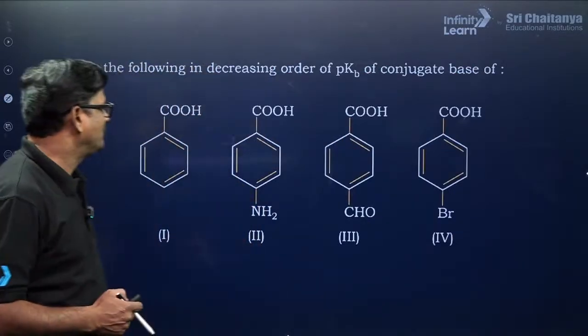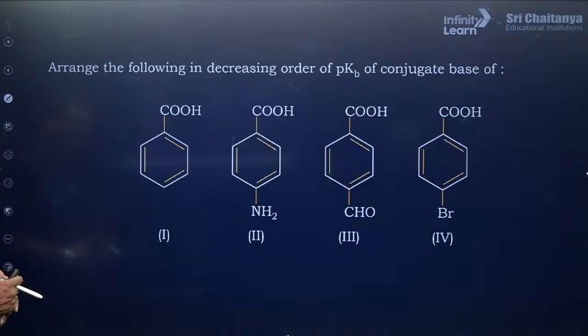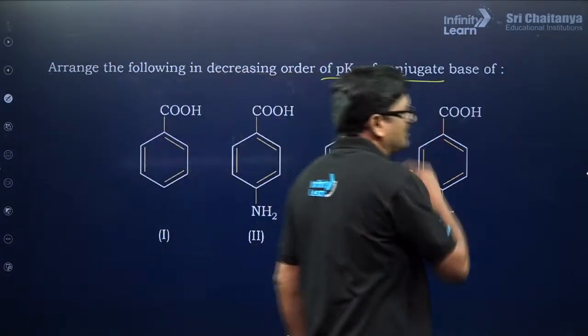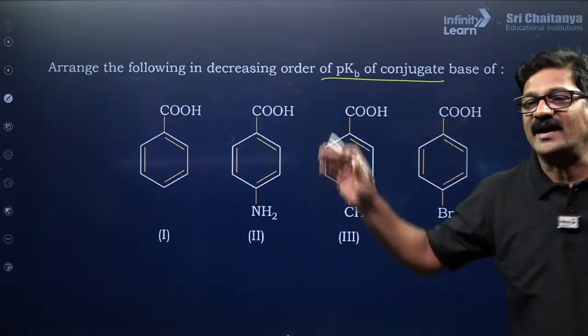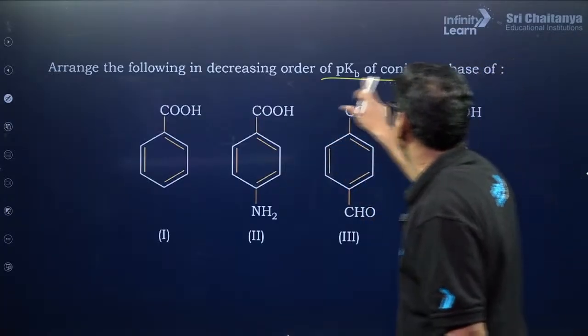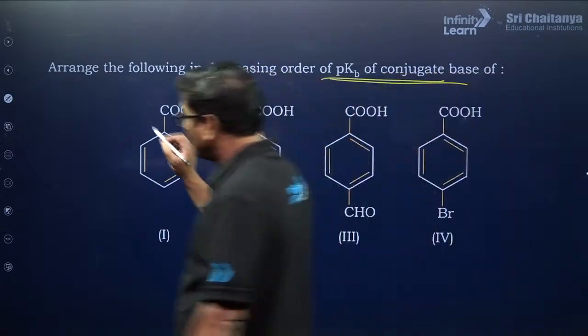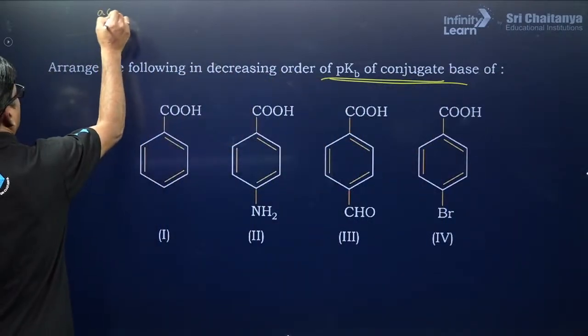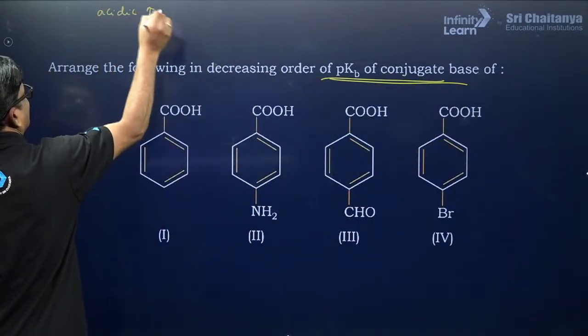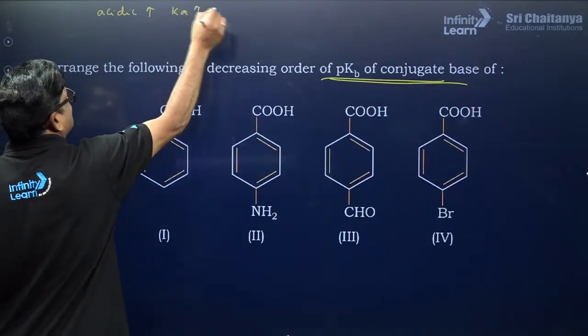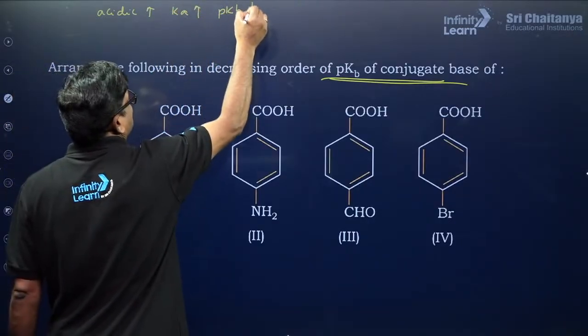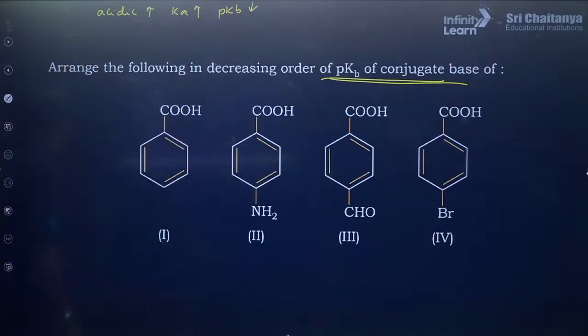Okay, let's see. Arrange the following in decreasing order of the pKb of conjugate base. pKb of the conjugate base means directly, see the trap here. So as acidic strength increases, Ka value increases, pKb value decreases. है क्या ना?